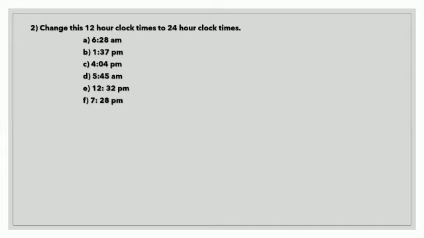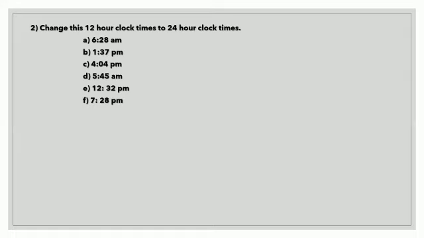So in a 12-hour clock, you can see only numbers from 1 to 12. It starts from 12 a.m., 1 a.m., 2 a.m., 3 a.m., 4 a.m., 5 a.m., 6 a.m., 7 a.m., 8 a.m., 9 a.m., 10 a.m., 11 a.m., then it comes as 12 p.m. After 12 p.m., in a 12-hour clock, it goes again like 1 p.m., 2 p.m., 3 p.m. But in a 24-hour clock, after 12 p.m., it doesn't go like 1 p.m., 2 p.m. It goes on continuously.